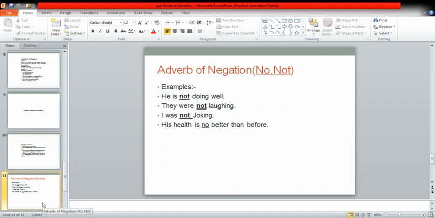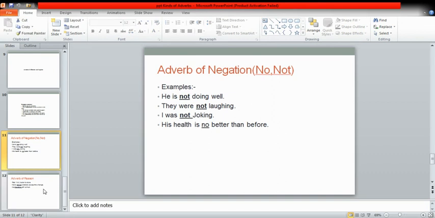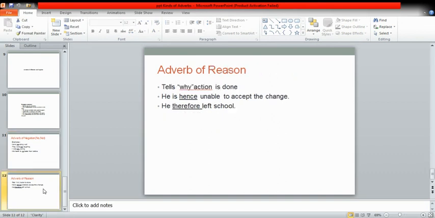The next thing which we are going to see over here is the adverb of reason. It simply tells us why the action is done. Suppose in these two examples, two words have been underlined. He is hence unable to accept the change. He therefore left school. Both of these words simply tell us about the reason of the action. So whenever you have words in sentences which are there just to show the reason of the action, that will be called the adverb of reason.